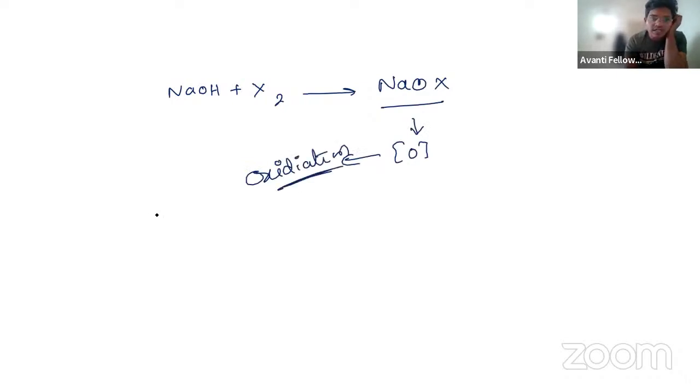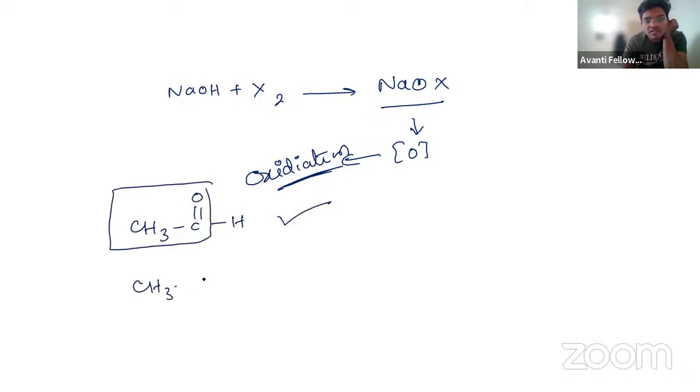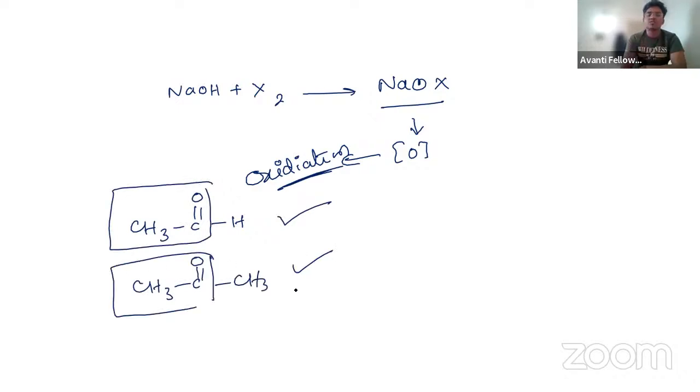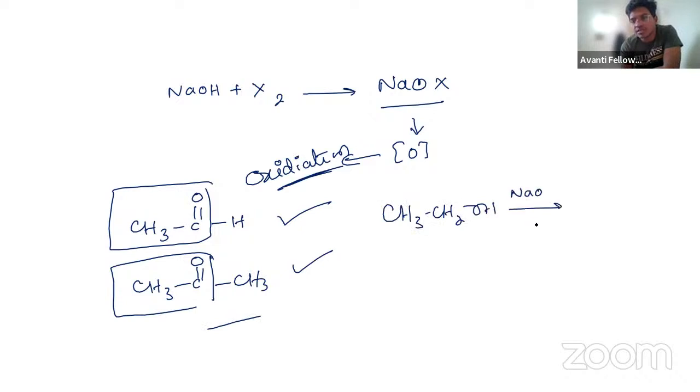It is pretty important that whatever the compound, it should consist of a methyl ketone. Let's suppose CH3 C double bond O, this can give the test because it consists of a methyl ketone, and CH3 C double bond O CH3 will also give the iodoform haloform test. Or sometimes CH3CH2OH: treating with NaOH in the presence of Br2 or Cl2, first oxidation of alcohols leads to aldehydes.